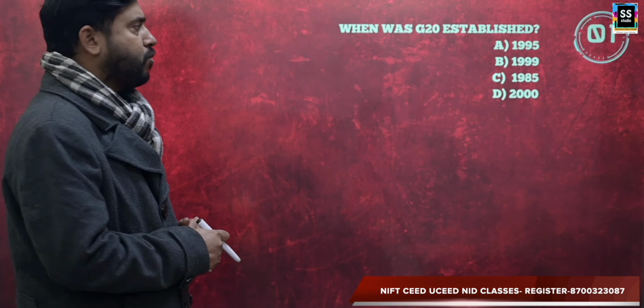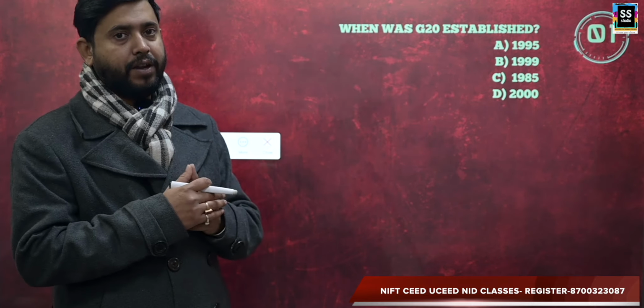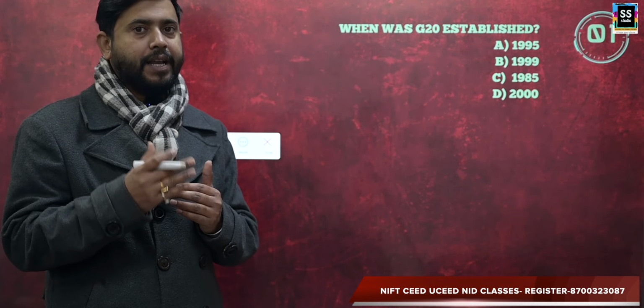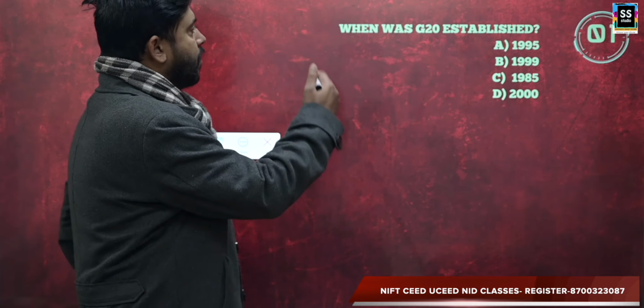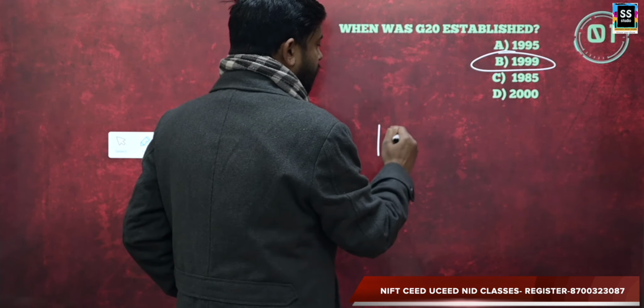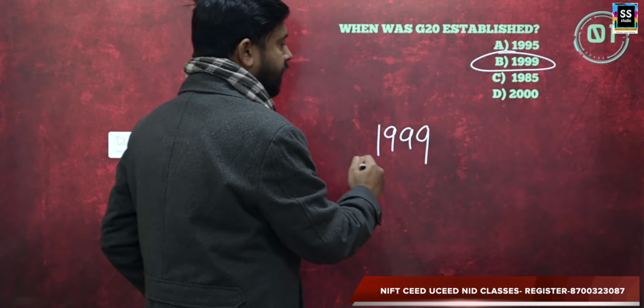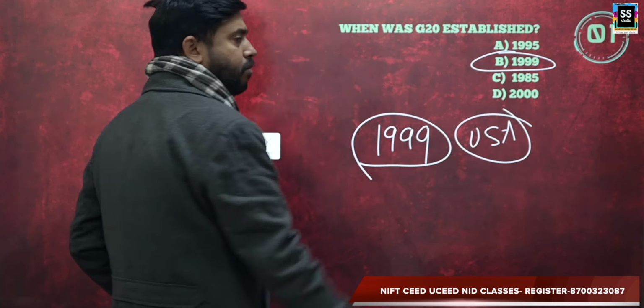Now, the first question. Whenever you come across any topic which has a number of questions that come in GK or current affairs, you should start from the very beginning, from scratch, about that particular topic. So if I talk about when G20 was established, when was the first time G20 was established, your answer is 1999, back in USA. It was established.